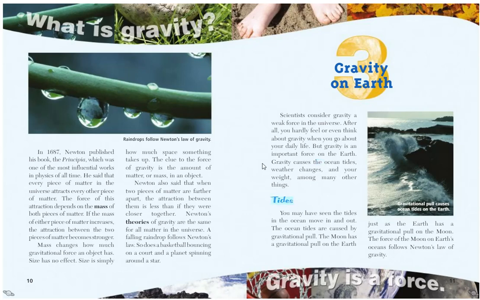So one very important way that gravity influences the Earth is by influencing the tides of the ocean. As it says, gravitational pull causes ocean tides on the Earth. You may have seen the tides in the ocean move in and out. The ocean tides are caused by gravitational pull. The moon has a gravitational pull on the Earth, just as the Earth has a gravitational pull on the moon. The force of the moon on Earth's ocean follows Newton's laws of gravity.